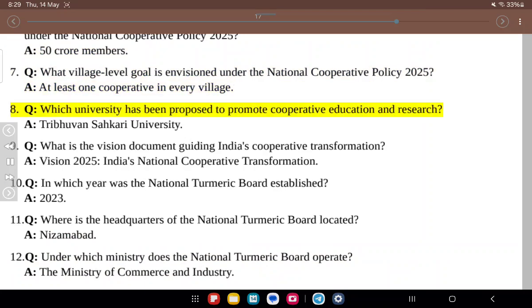8. Q. Which university has been proposed to promote cooperative education and research? A. Tribhuvan Sahkari University. 9. Q. What is the vision document guiding India's cooperative transformation? A. Vision 2025, India's National Cooperative Transformation.